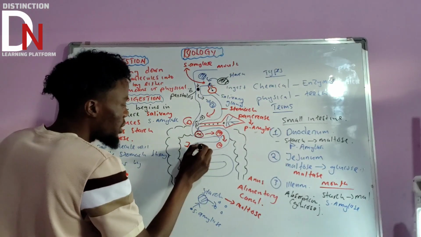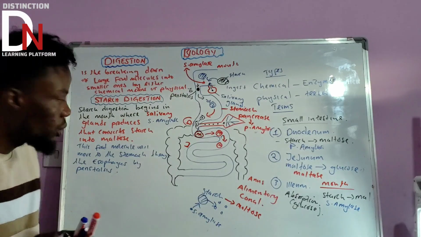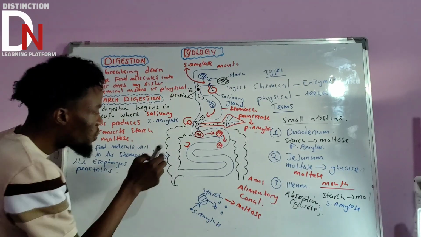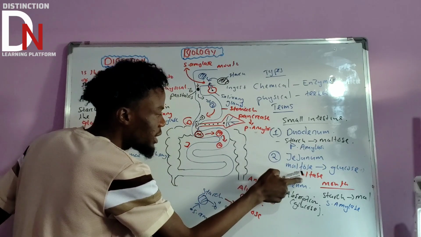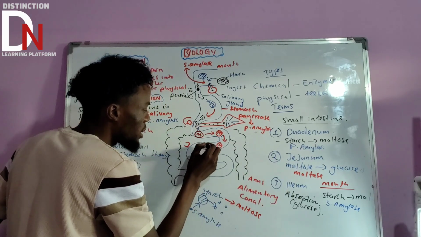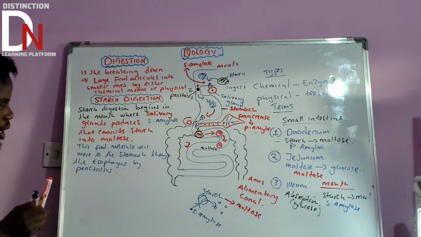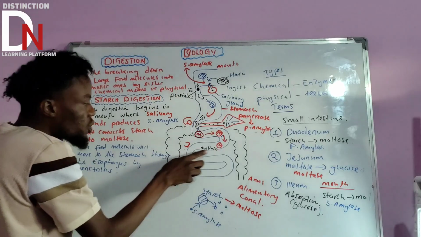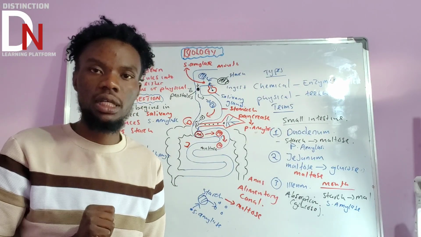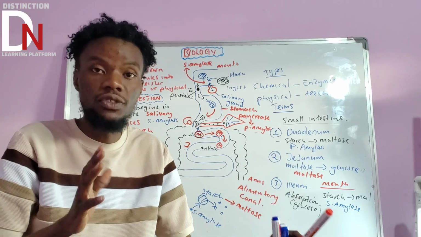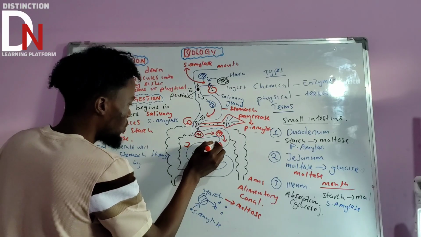In the jejunum, the walls of the jejunum are going to start producing a certain enzyme. What did we call this enzyme? We called it maltase. So this is maltase, which is produced by the walls of the jejunum. You need to state that the maltase comes from the walls of the jejunum.